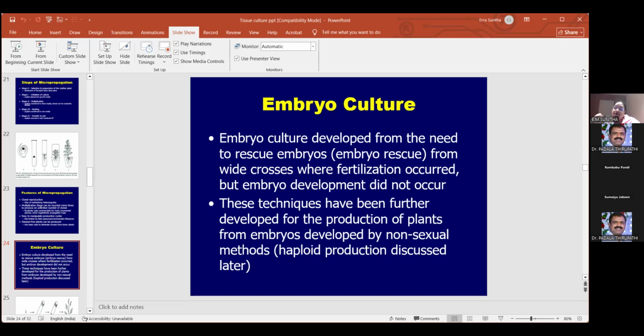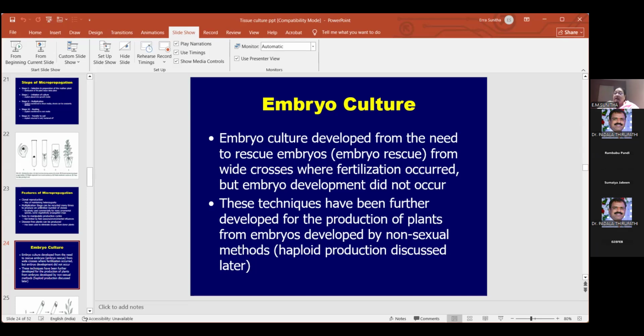After the embryo is formed, you rescue it and take it to the tissue culture, and you will get the new plant. Next, this embryo culture can further be developed for production of plants from embryos developed by non-sexual methods. What is this? Non-sexual methods, I told you. Tissue culture itself is somatic cells.